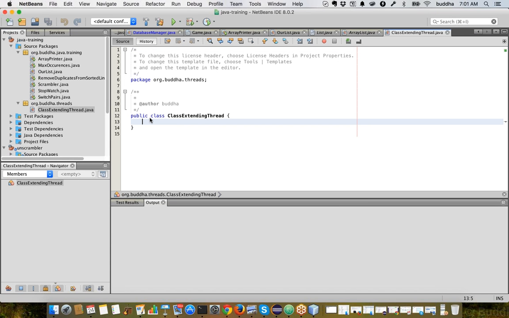Now, as I said, whatever code we want to run simultaneously, let's put it in this. One way to do it is extending a Thread class.